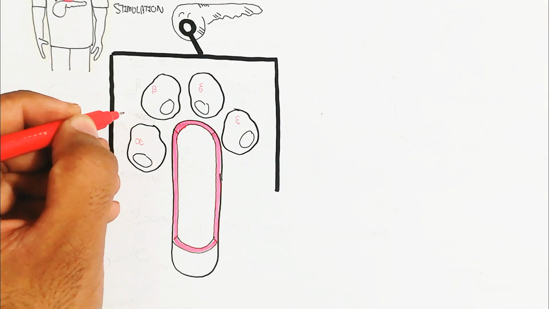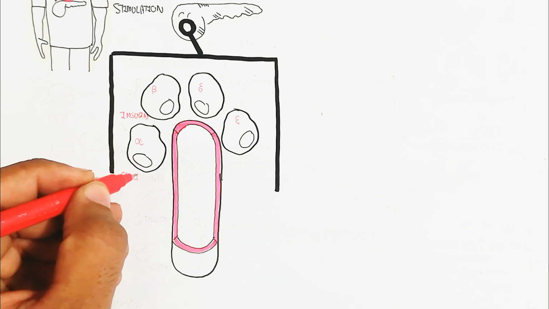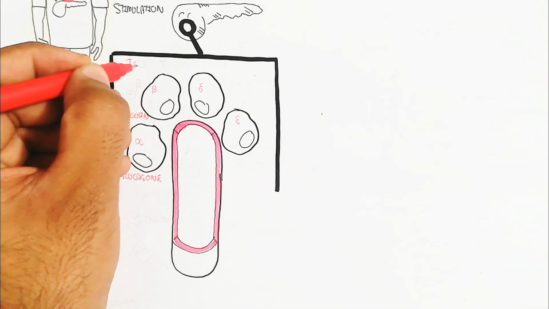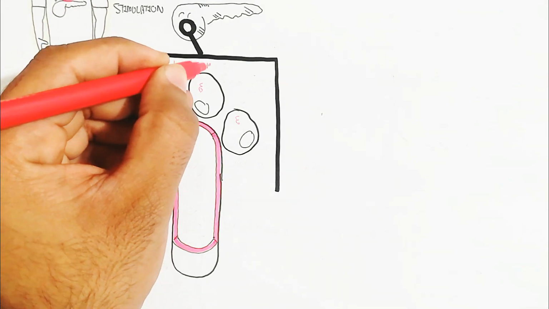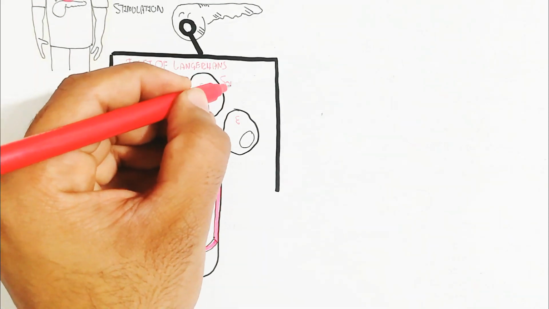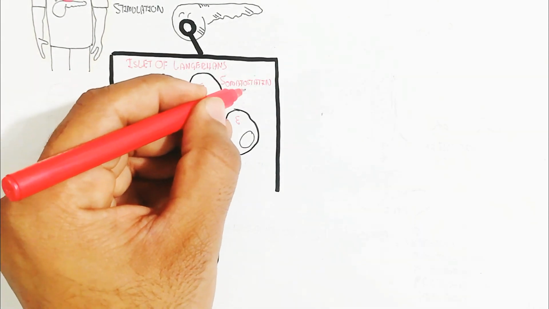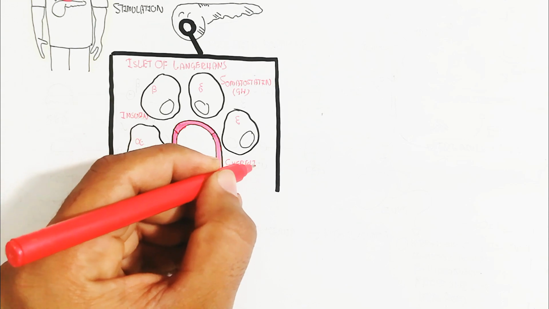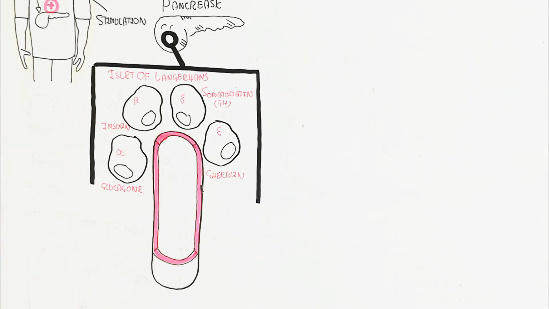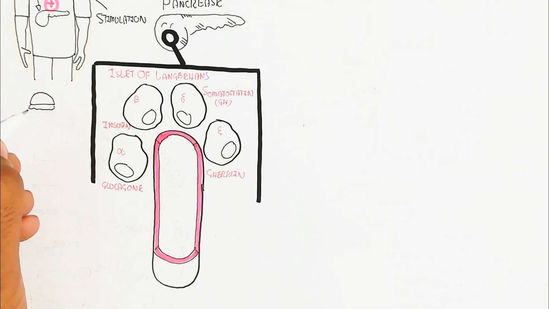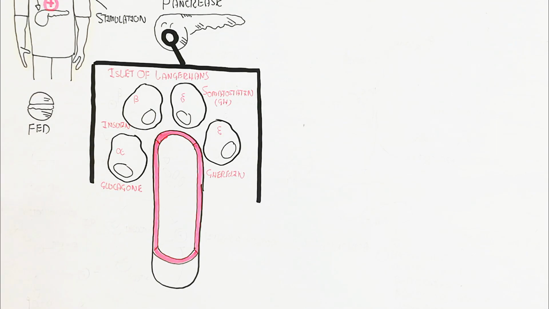This pancreas contains a lot of cells. The islet of Langerhans is the endocrine part. The islet of Langerhans contains alpha, beta, delta and epsilon cells. Epsilon is responsible for the production of ghrelin, while glucagon is produced from the alpha cells, insulin from the beta cells, and somatostatin, the growth hormone, from the delta cells.